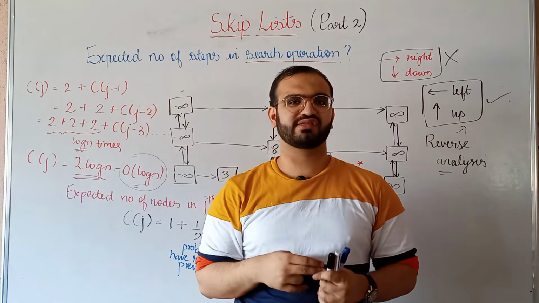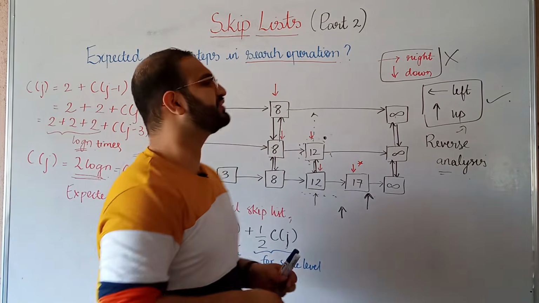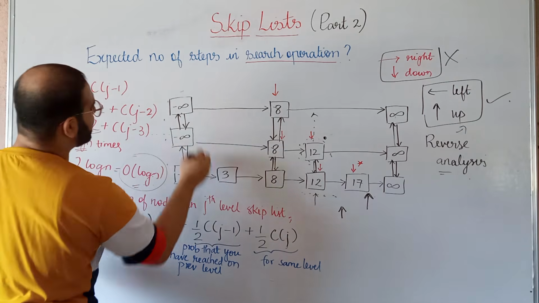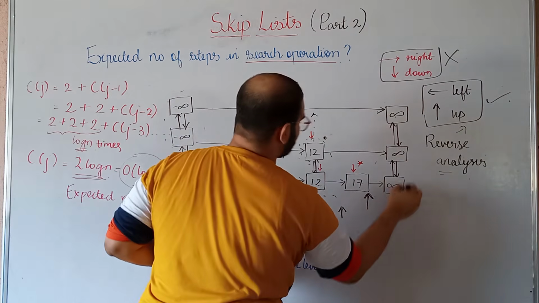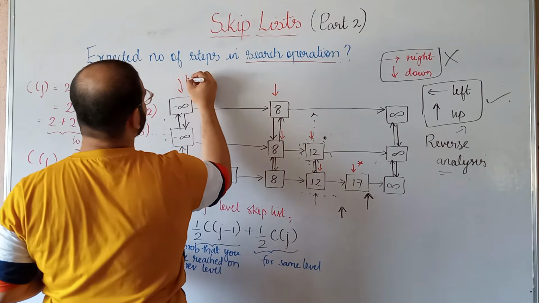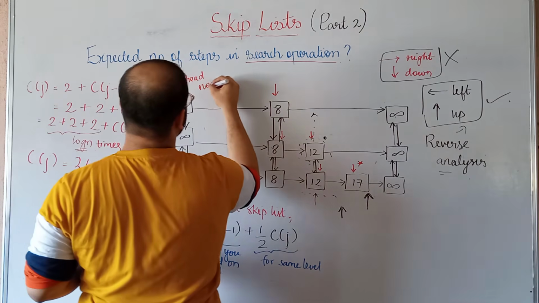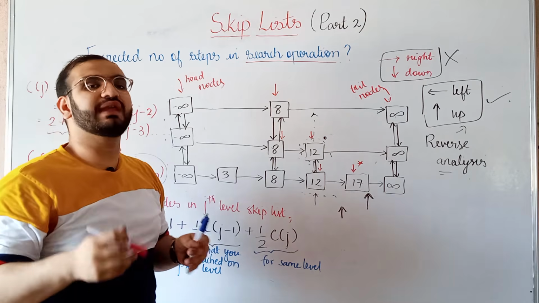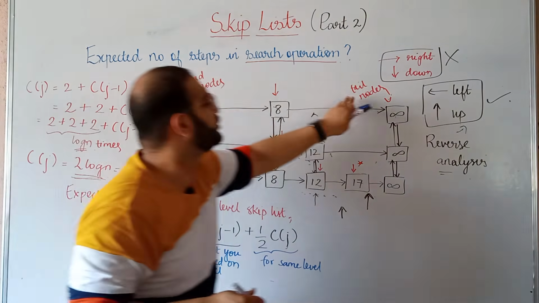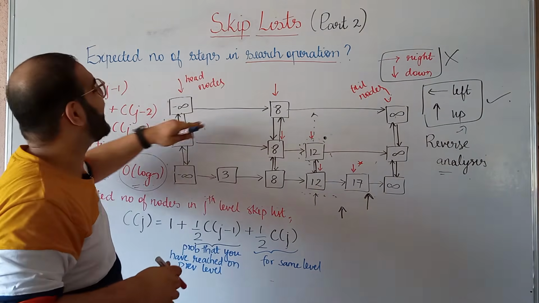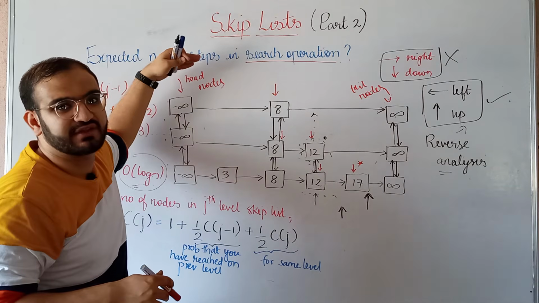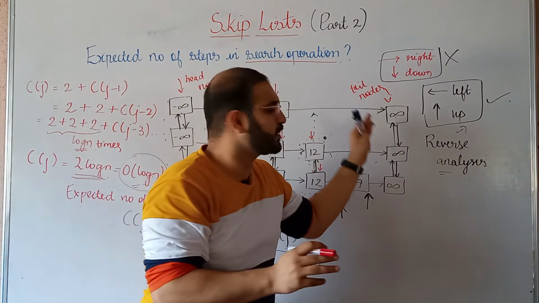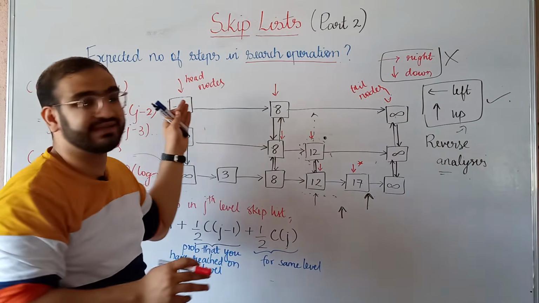And the second question is: why do you think these nodes minus infinity and infinity, which you can also call your head nodes and tail nodes, are promoted at each and every level? Why don't we just remove these nodes? What is the use of these head nodes and tail nodes?